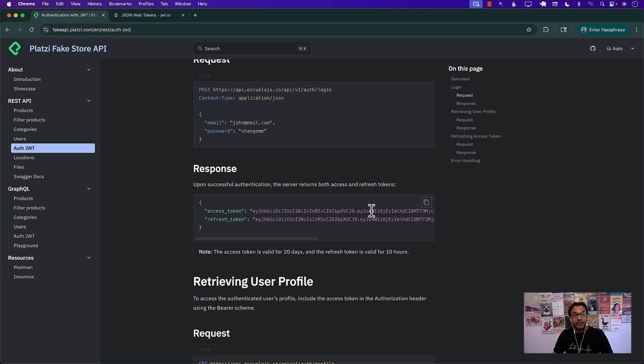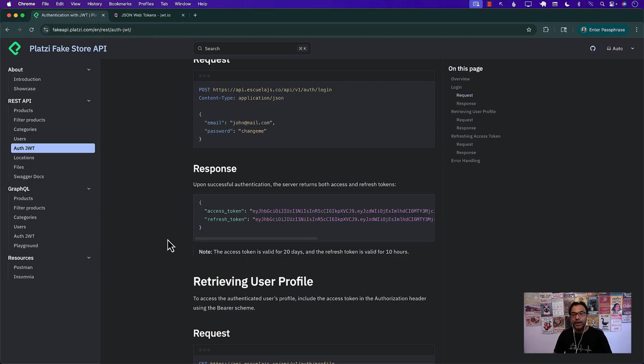Luckily in this case, the Platzi Store API is generating these tokens, so they have to be careful not to put my password, my email, or my social security number into the token. So they're responsible for that part, all right? But if you're responsible for implementing the server, then that responsibility lies on you to make sure that the access token and refresh token do not contain any sensitive data.